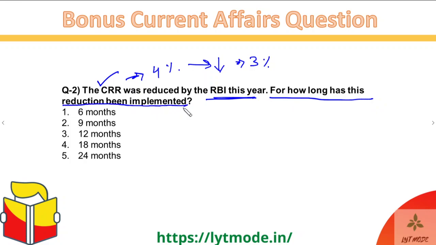So the Reserve Bank of India, even though it has reduced the CRR to 3%, at the same time, when it was making this announcement, it also stated that this 3% is not forever. It is only for a fixed period of time, and once that period finishes, this will revert back to 4%. Okay. So the question is, for how long has the CRR been reduced to 3%?